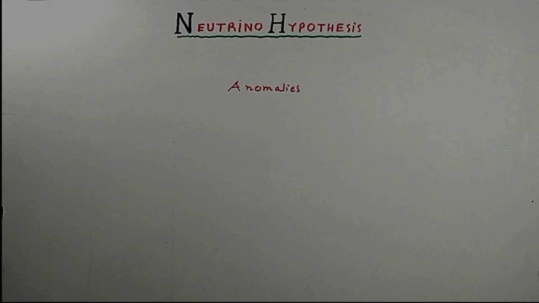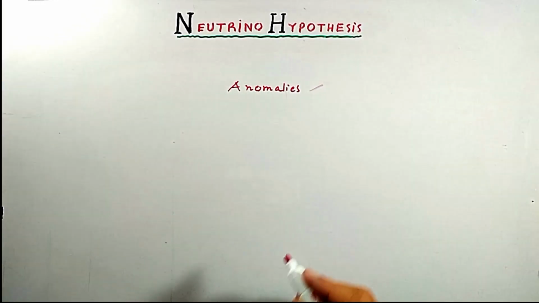Beta decay. In this lecture, we discuss the anomalies in case we say that no neutrino particle is emitted in beta decay. Let us start.